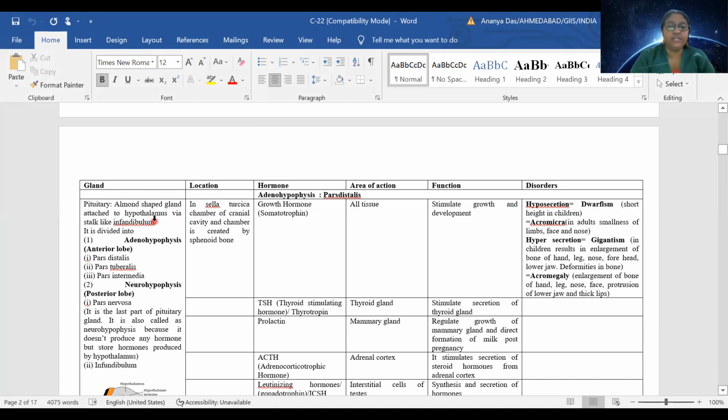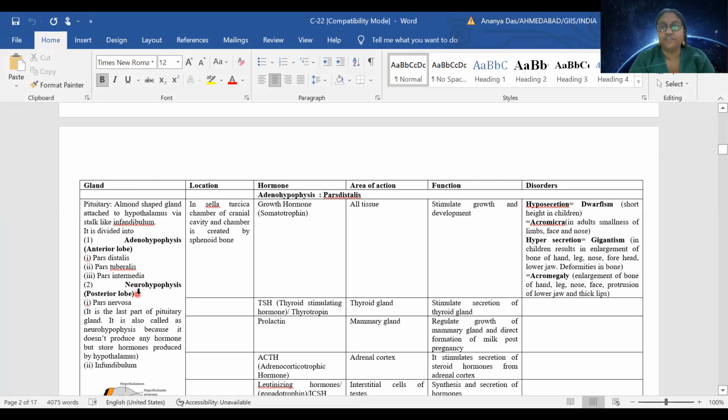The whole pituitary is mainly divided into adenohypophysis or anterior lobe and neurohypophysis or posterior lobe. Posterior lobe is called neurohypophysis because this doesn't have any kind of secretion.